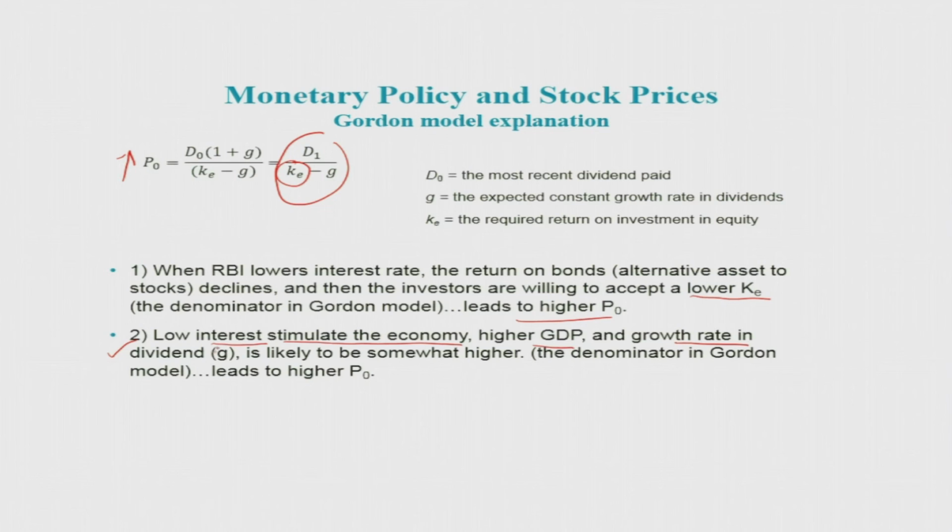So this means G increases. When G increases, the stock price again increases. So when KE reduces, the stock price increases, and similarly when G increases, the stock price increases. This is the pathway explaining how monetary policy expansion increases stock prices.